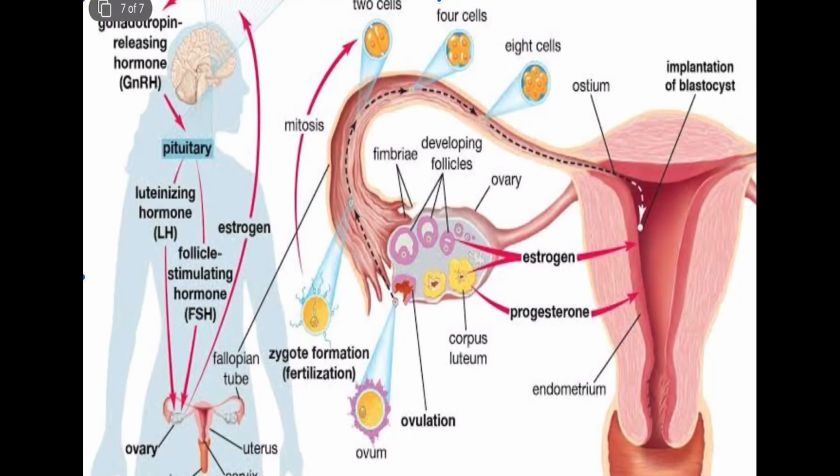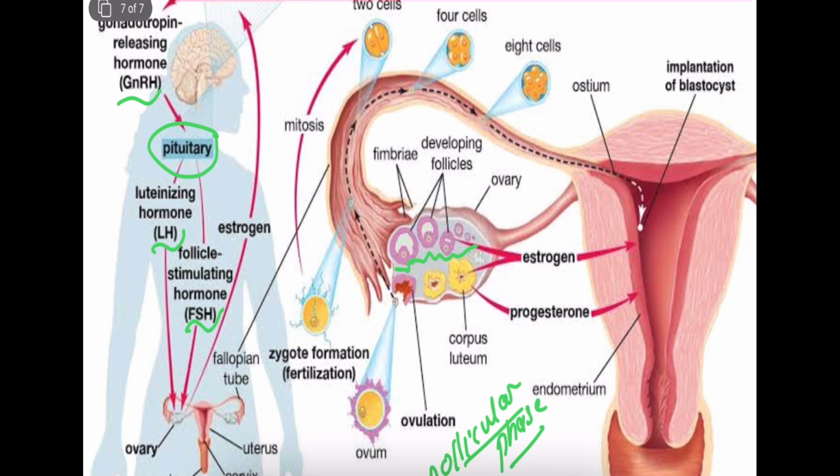So we have covered menstruation among the phases of the menstrual cycle, that is the shedding out of blood along with the lining of the uterus and mucus. Next is the follicular phase. From the name itself, the follicular phase is the development of follicles. How? At the age of puberty, the hypothalamus releases gonadotropin releasing hormone, which stimulates the pituitary gland to secrete luteinizing hormone and follicle stimulating hormone. This follicle stimulating hormone helps in the development of follicles.